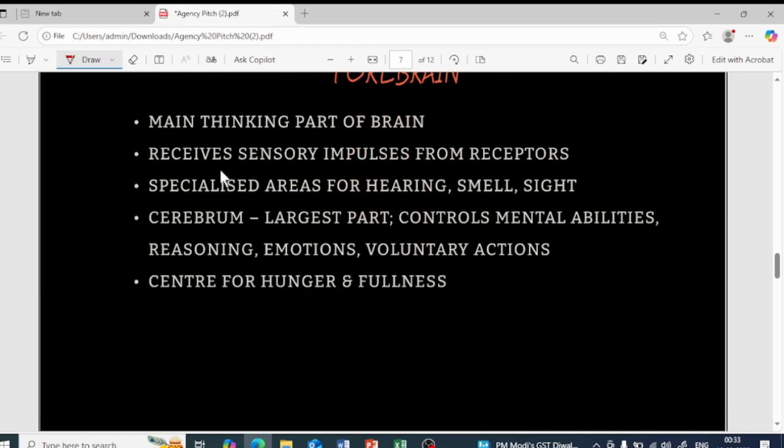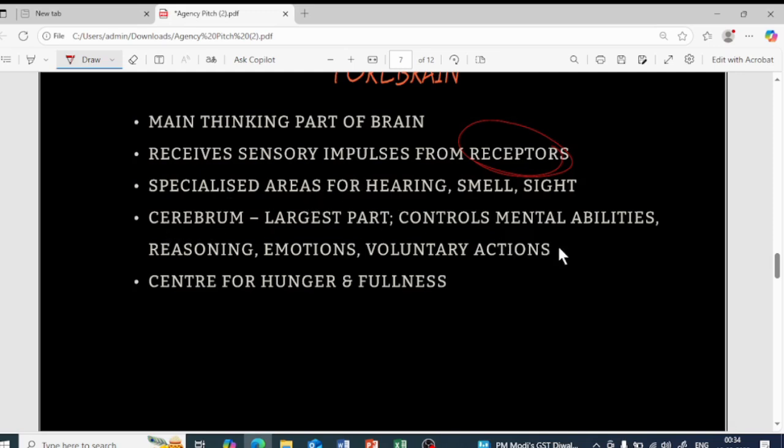So it is the main thinking part. It will take up the sensory impulses from the receptors. We have already learnt in the previous chapter, the receptors are present in the different sense organs. From the different sense organs, the nerve impulses come, and that is taken up by the forebrain part of the brain, and it will think and act accordingly. There are specialized areas for hearing, for smell as well as sight in the forebrain.